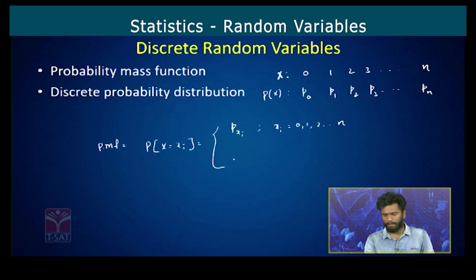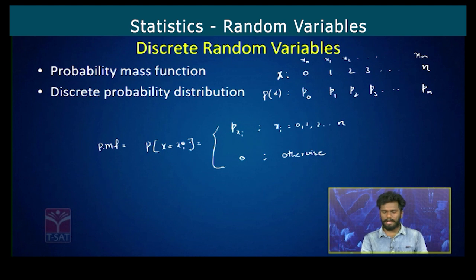Otherwise, 0 otherwise. So what is the meaning of this? Now I will name this random variable's values 0, 1, 2, 3, so on up to n as x0, x1, x2, so on up to xn. Probability of x is equal to xi. Let us consider i is equal to 2 here.